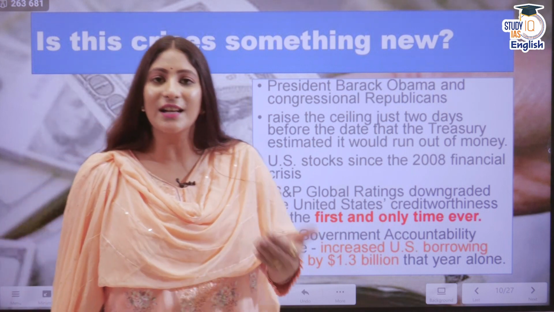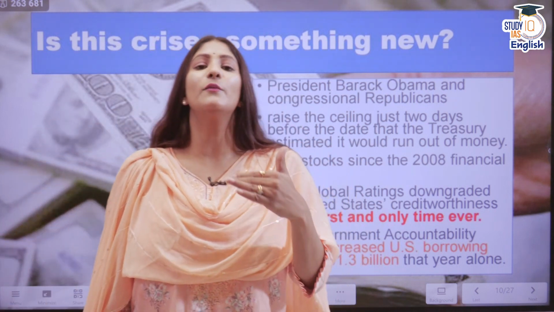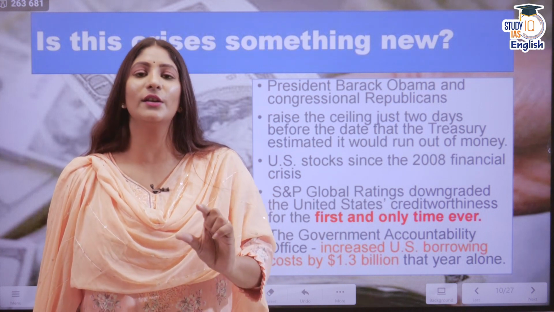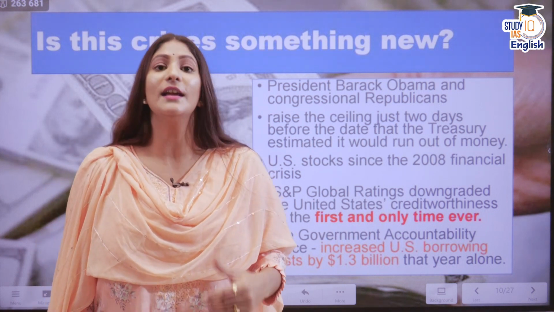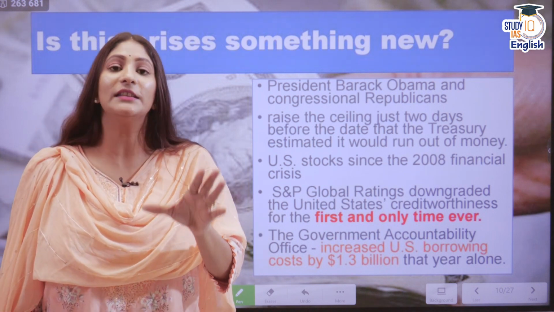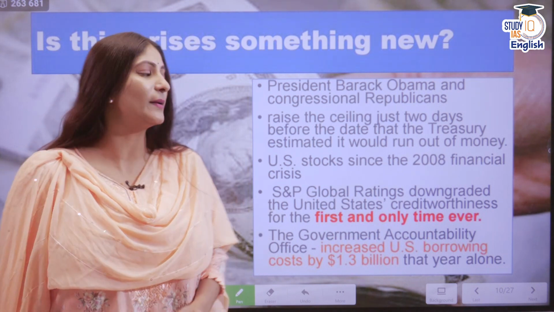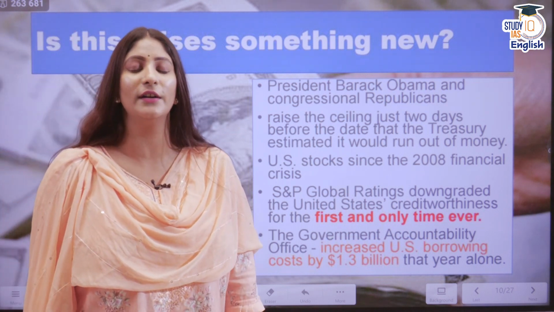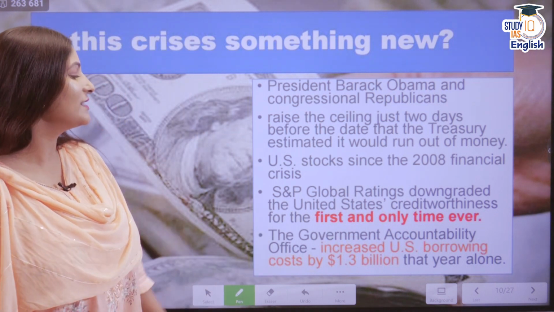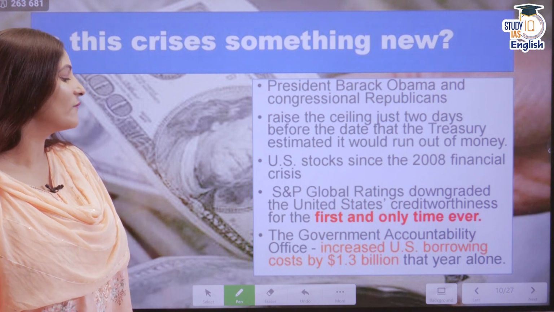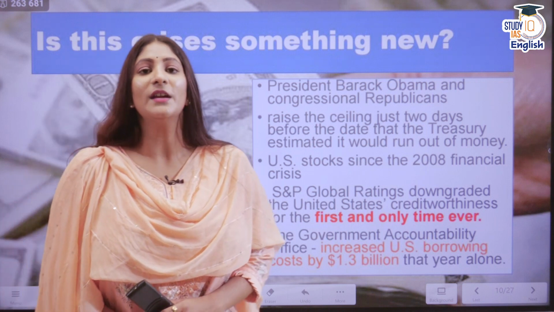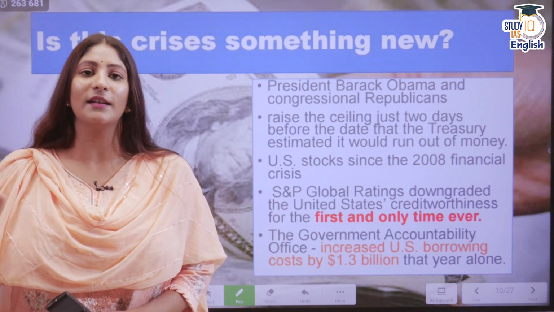The dollar is trustworthy. Trade in the world happens in dollars. So if this particular currency is not trustworthy, it can cause the collapse of the entire economy. Also, the Government Accountability Office, which is an auditor there, said US borrowing costs increased by $1.3 billion that year alone. So just imagine that kind of situation back then.